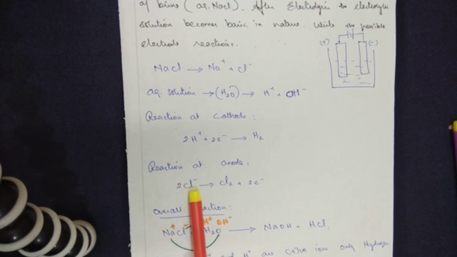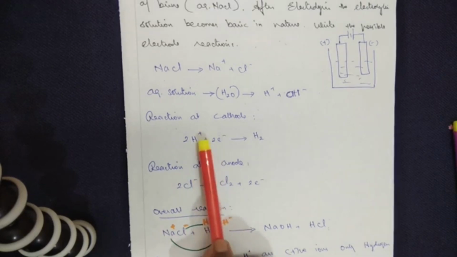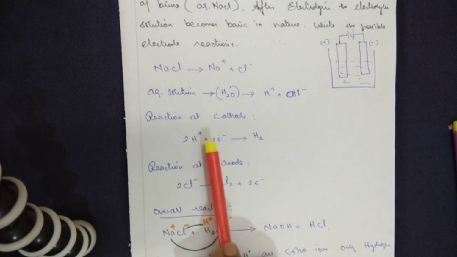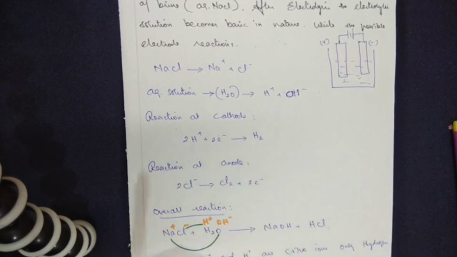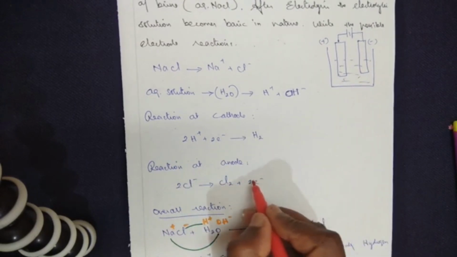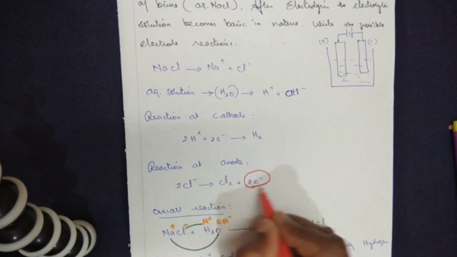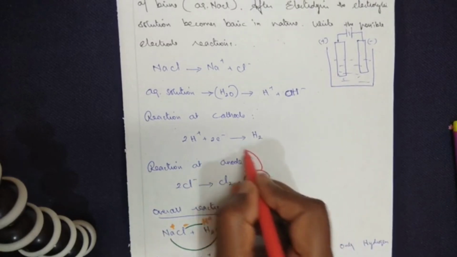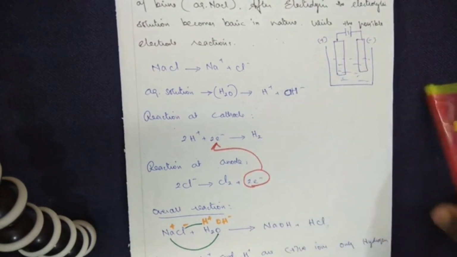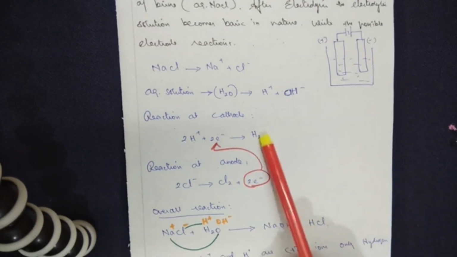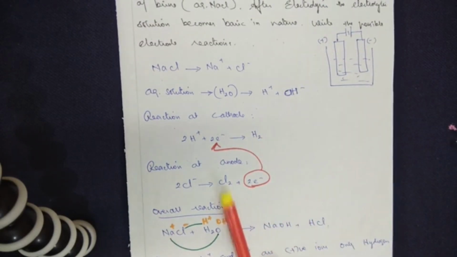So 2 chloride ions give you Cl2. The minus sign talks about excess in charge, plus sign talks about less in charge. So hydrogen accepts the electron that is being released from chlorine. Please remember, chlorine releases the excess electron. This excess electron is received by hydrogen to complete its elemental state. So hydrogen is obtained here, chlorine is obtained here.